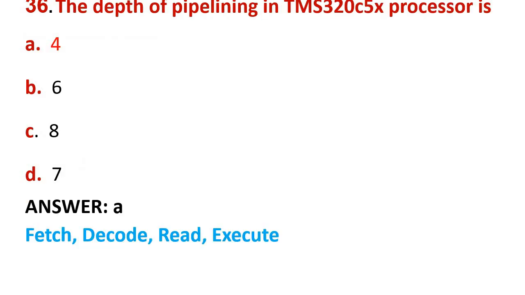Next question, the depth of pipelining in TMS320C5X processor is? The depth of pipelining. Already I have told depth of pipelining is nothing but the number of instructions executed in parallel. So in TMS320C5X, the depth of pipelining or level of pipelining is 4. So option A is the correct answer. So the number of pipelining stages is 4. Fetch, decode, read and then execute. So option A is the correct answer.